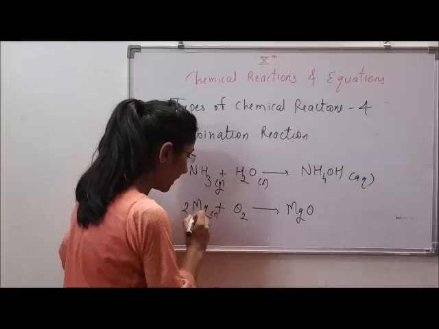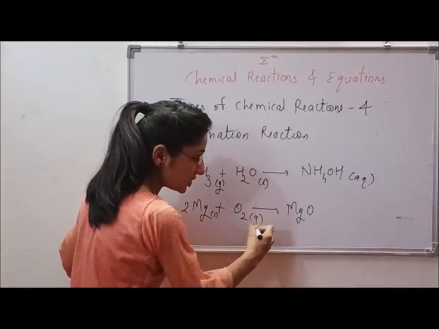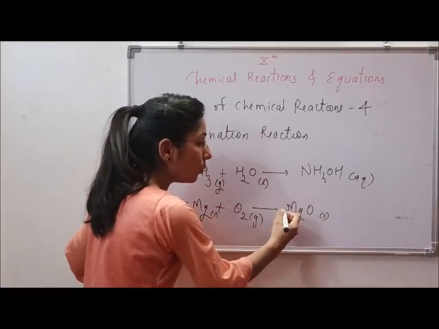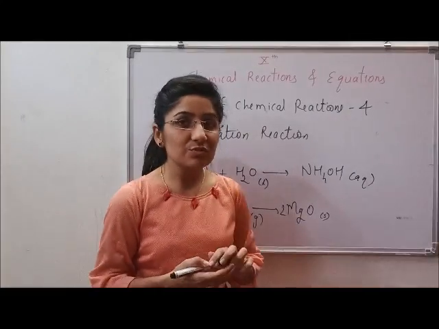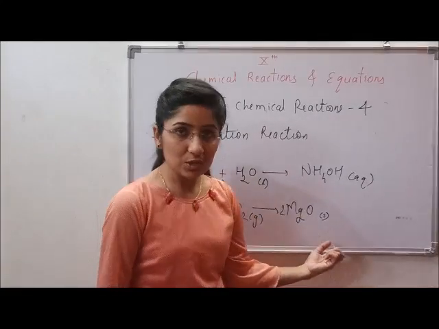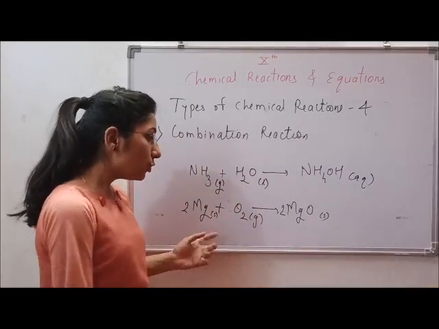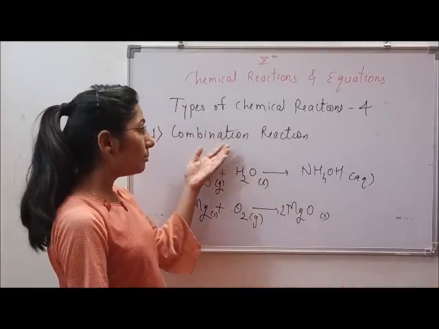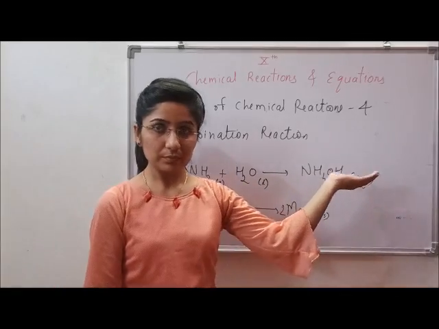Oxygen is in the gaseous form, and magnesium oxide, a white colored solid, is formed. So in this also, 2 reactants are combined to form a single product. This is the combination reaction.